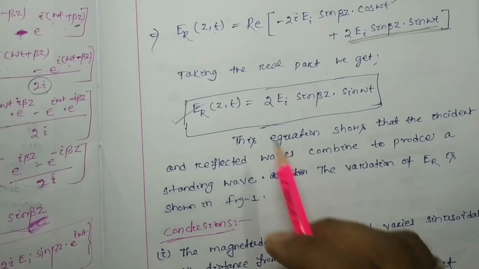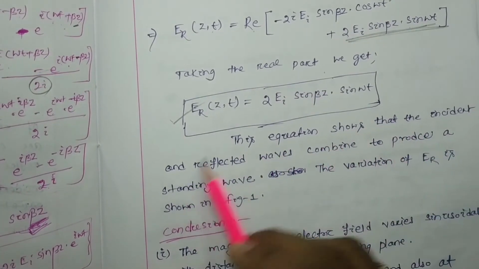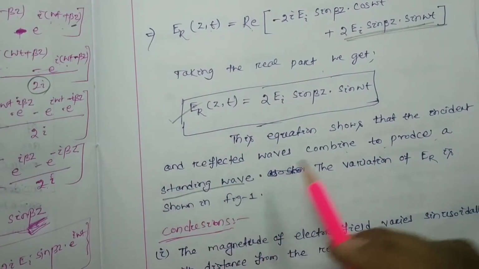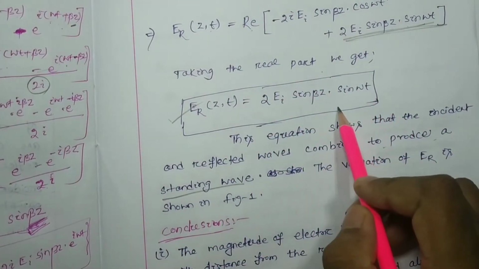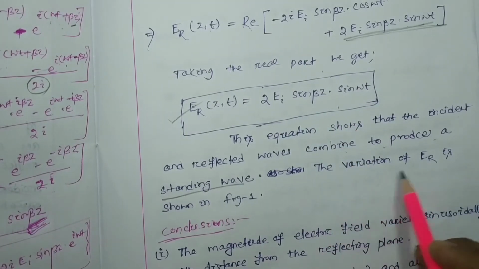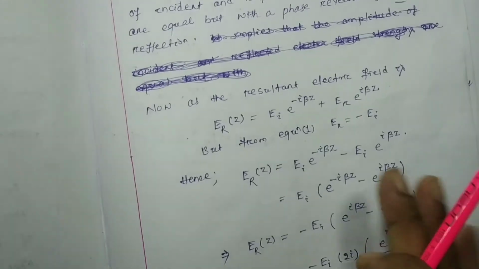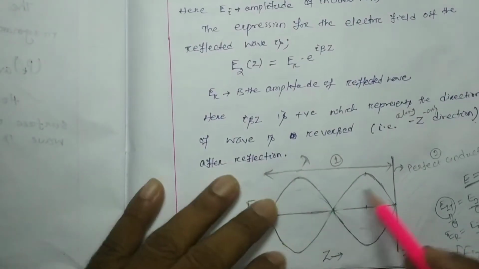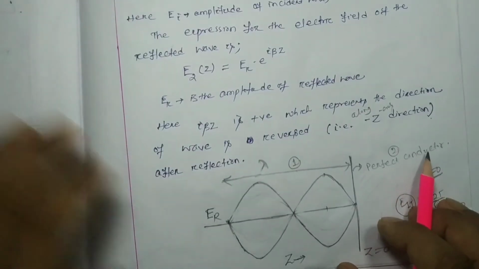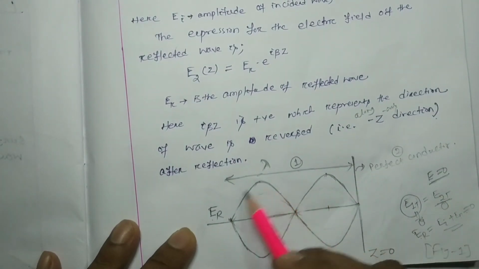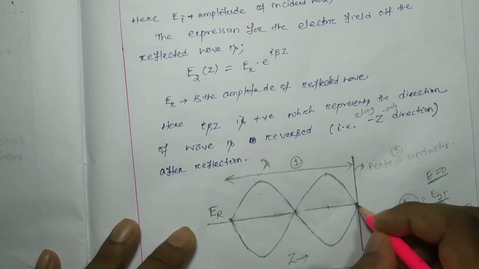This equation shows that the incident and the reflected wave combine to produce a standing wave. This equation represents the standing wave, and the variation of Er is shown in figure 1. This is the variation of Er, with the incident wave and the reflected wave. We get a minimum value here, or you can say a node.